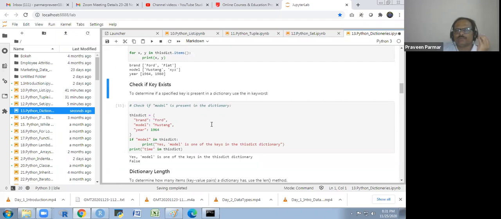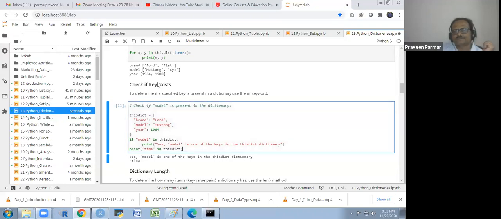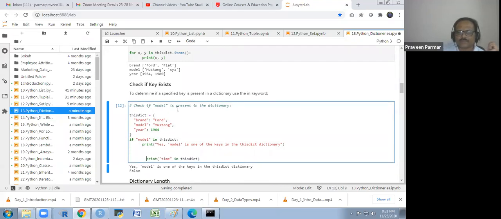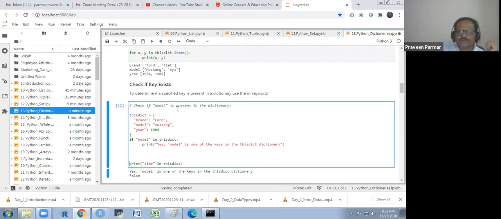And if you want to see whether a key exists or not, so you see we have brand, model and year. Check if model is in this dict: print yes, model is one of the keys in this dictionary. Print time in this dict. So you'll see the model is there, but time is not there, so it is giving you false. It is a separate print, it is not included here.